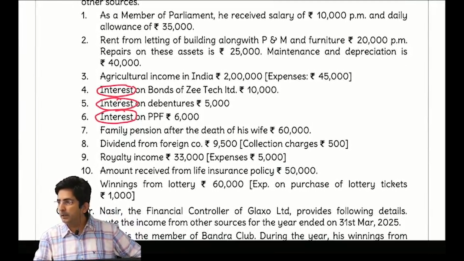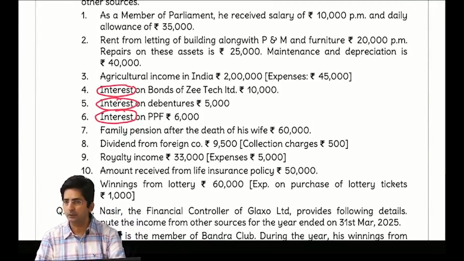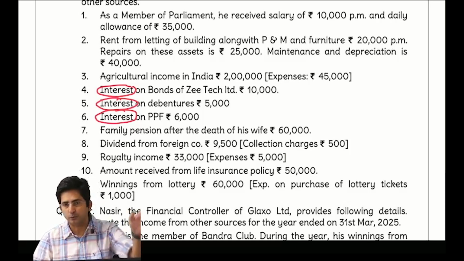Family pension after the death of his wife. See, whenever family pension, you should always take standard deduction, 1/3 or 15,000, whichever is lower. But you should check, is he an army employee or general? General. Then only standard deduction. For an army employee, it's fully exempt. You put a dash only.